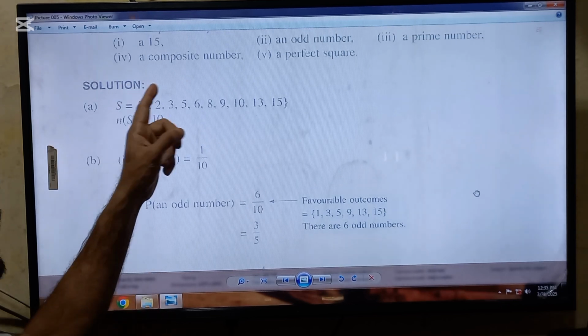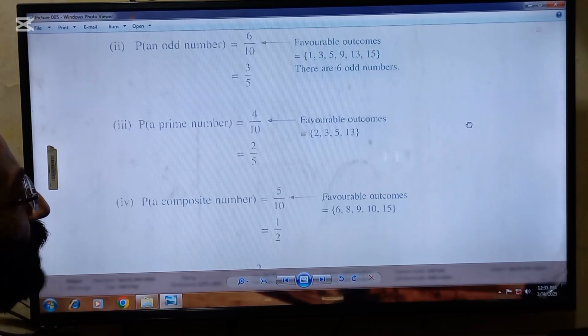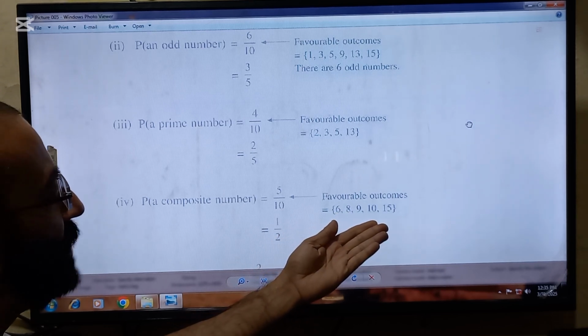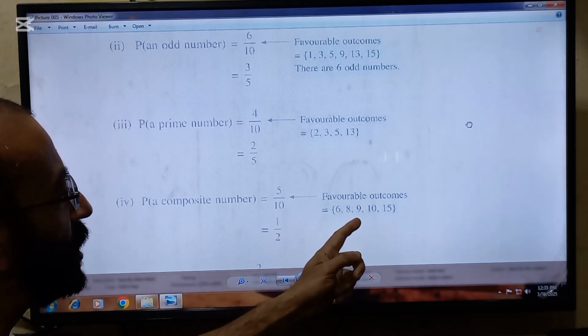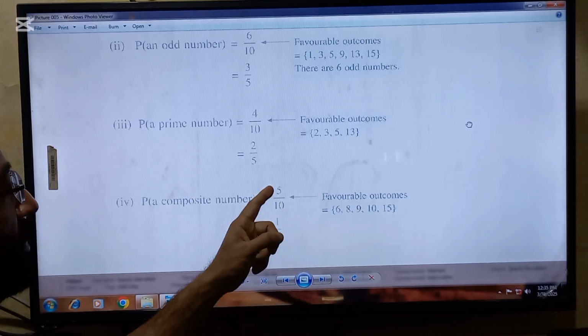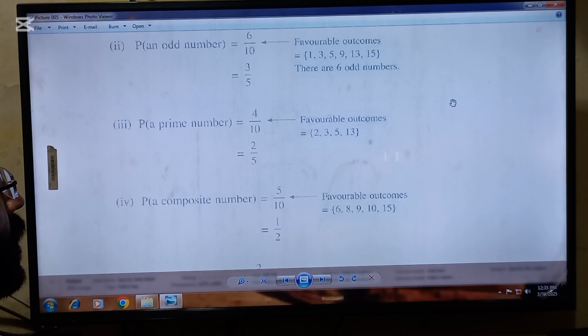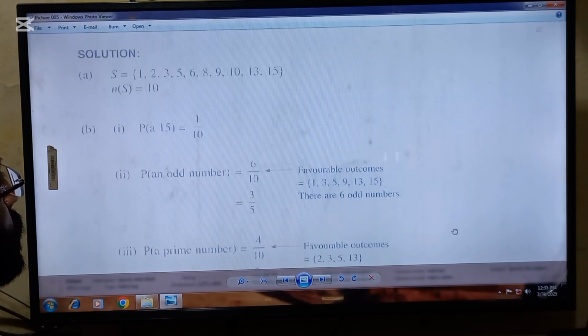Next requirement is a composite number. Remember beta, favorable outcomes from the sample space, composite numbers are 6, 8, 9, 10 and 15. So in total there are 5 favorable outcomes, and total outcomes are again 10. After solving, you will get the answer of 1 by 2.